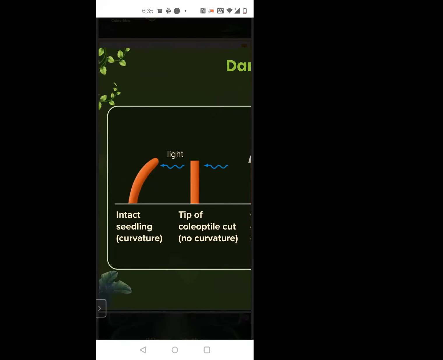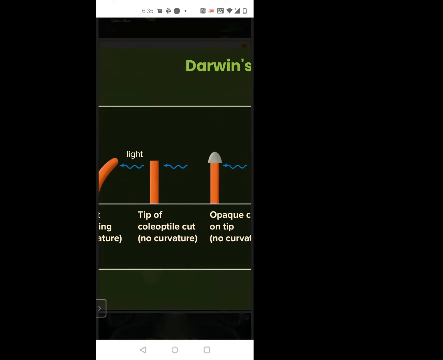First you have to understand that when there was light, the tip of the shoot alone was bending towards the light. Now I'm cutting off the tip. Only the remaining shoot is there. That time there was no bending.